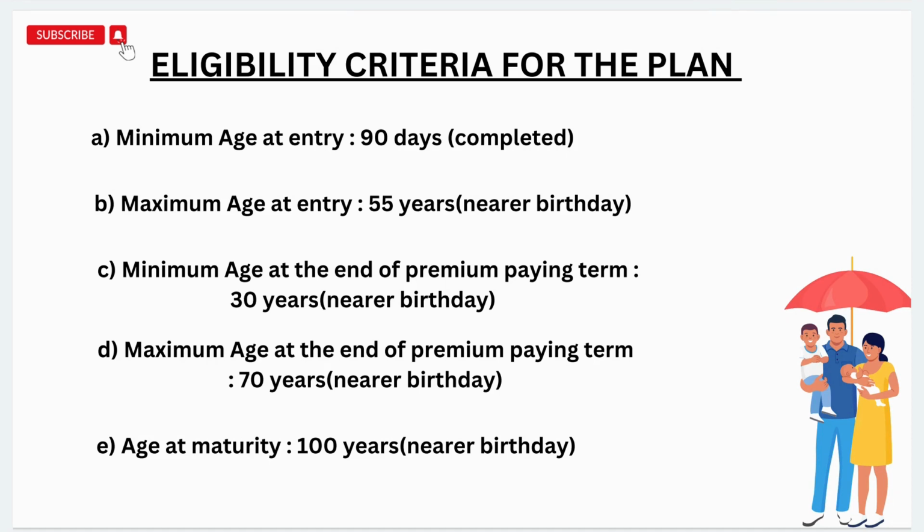Now the maximum age at entry is 55 years. That is, if your age is 55 or below, you can still invest in this plan for a period of 15 years. So anybody who is planning for his retirement income, he can surely go for this plan. Now the minimum age at the end of premium paying term is 30 years. That is, if you are investing for a child, you need to invest for a period of 30 years. So the premium amount would get lower and you need to invest for 30 years. And from the 31st year, he would receive his pension income, that is tax-free income, till he achieves his age of 100.